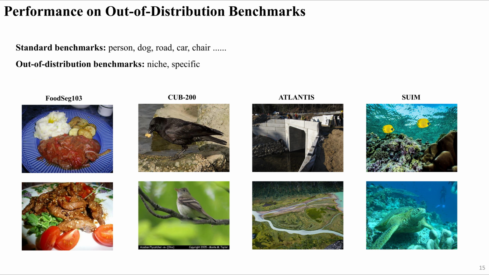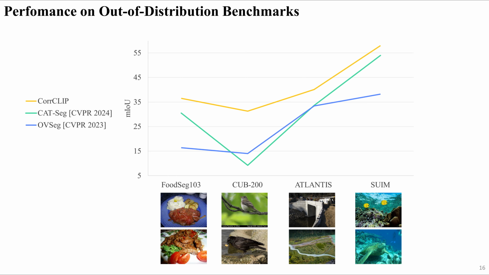To further assess CorrCLIP's open vocabulary performance, we tested on several out-of-distribution datasets. These datasets are distinct from the general classes in standard benchmarks, such as person, dog, road, car, chair. We used 4 datasets covering diverse foods, various birds, water bodies, and underwater scenes. On these datasets, CorrCLIP beats the fully supervised methods trained on the COCO dataset, which is similar to standard benchmarks. This proves our CorrCLIP can generalize better by truly using CLIP's open vocabulary power.